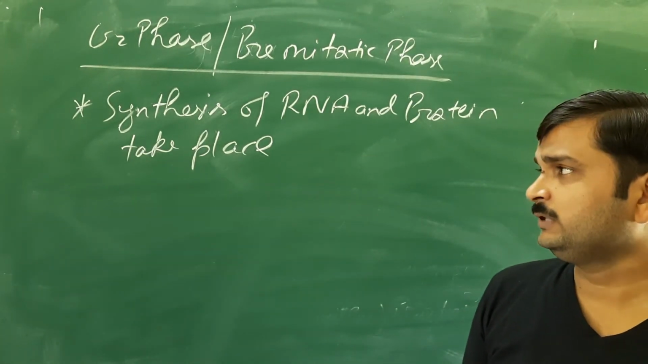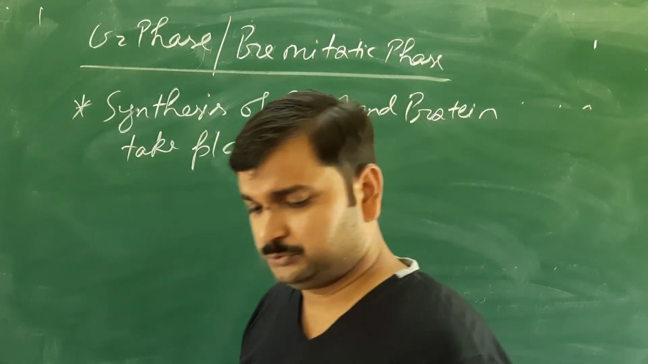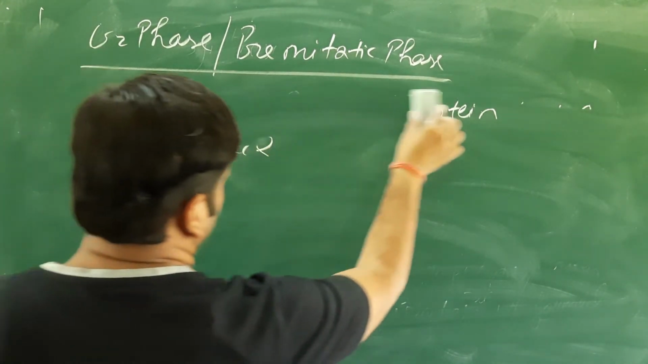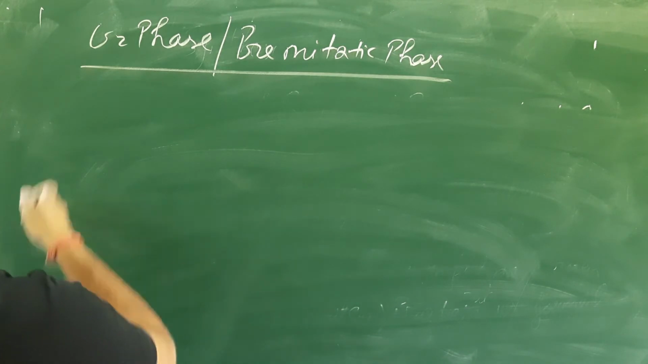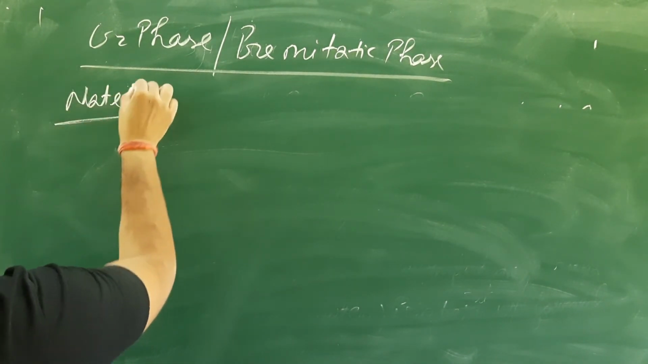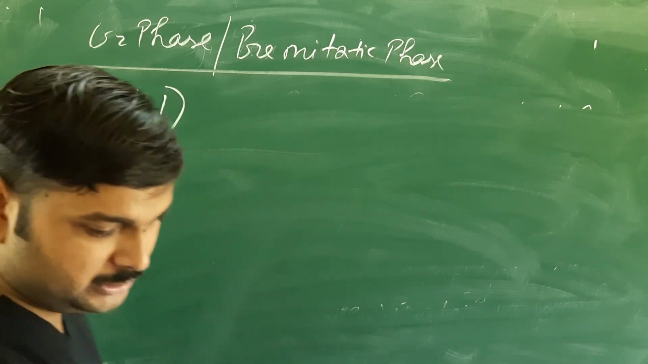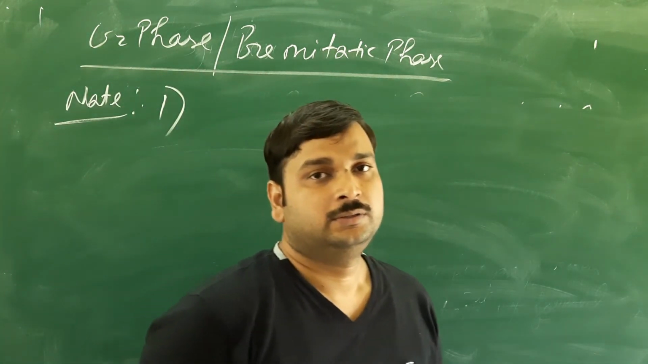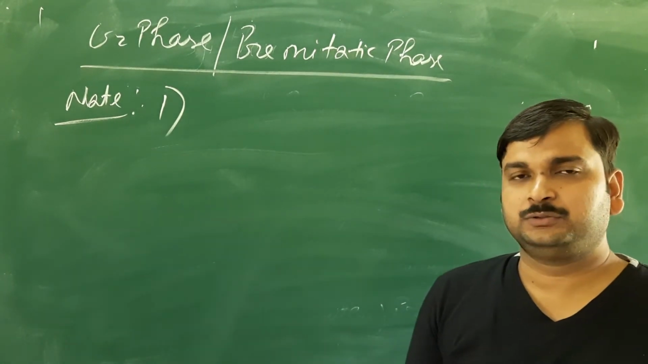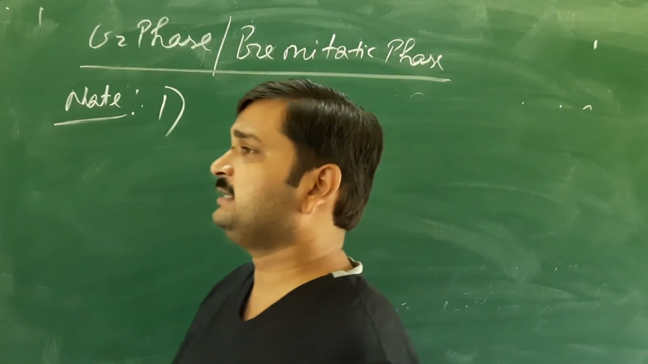Clear? Now some points have been discussed here in the note. Two points I want to discuss in the notes, so you have to write them down. The first point I will discuss is regarding some cells that do not complete the cell cycle.